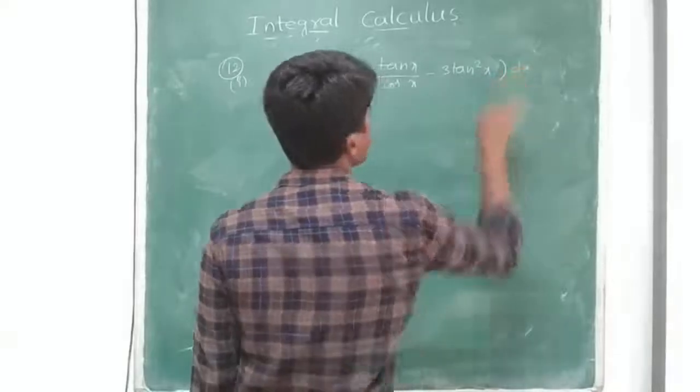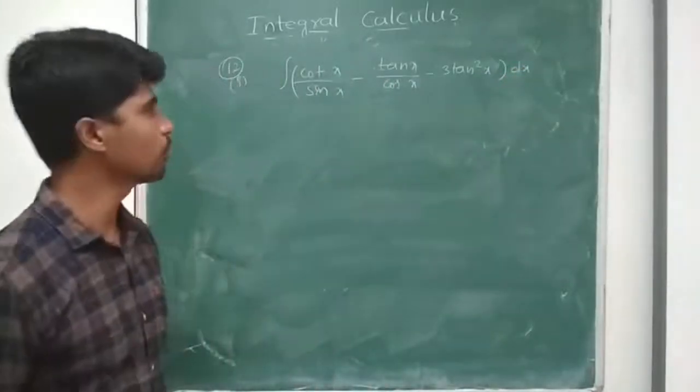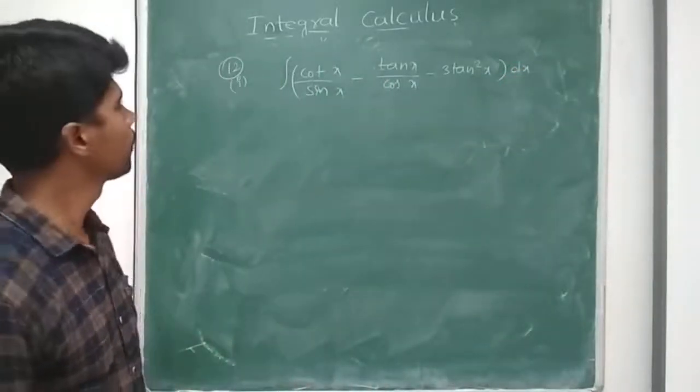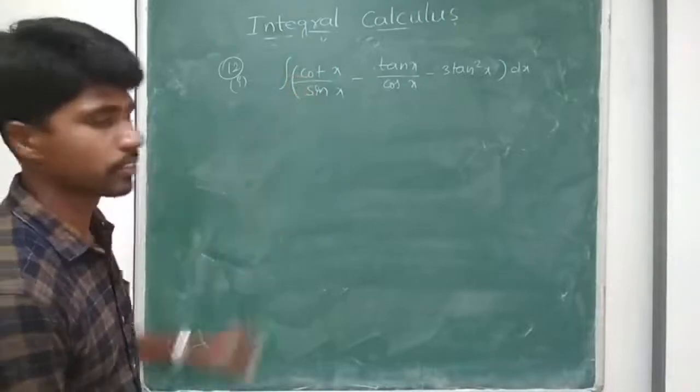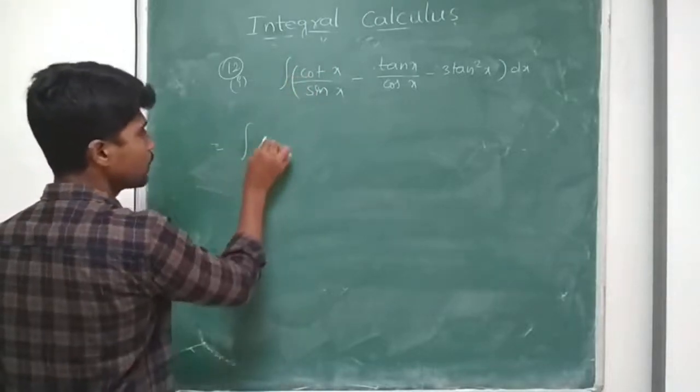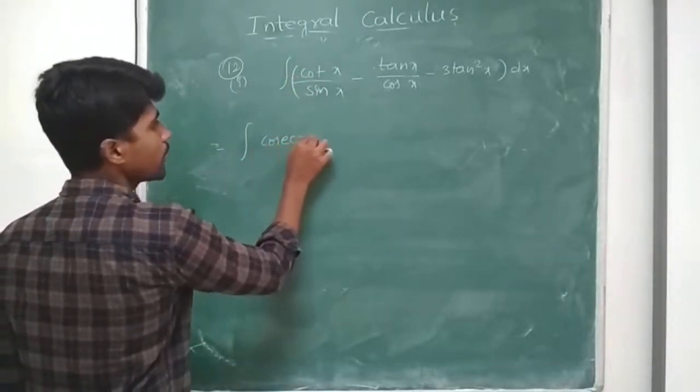The easiest one. Just conversion after application of formula only. See, cot x by sin x can be written as integral cosecant x into cot x.